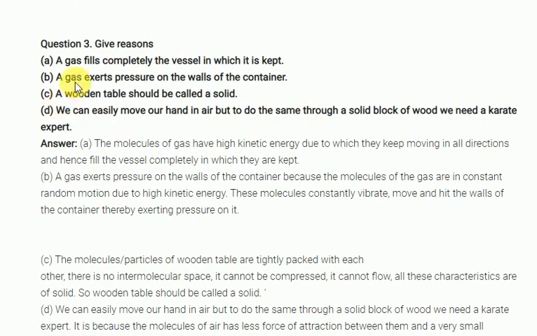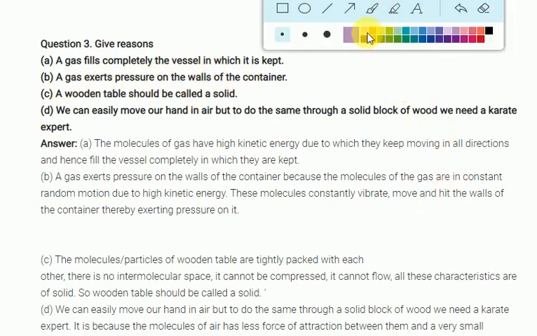Look at the next question: a gas exerts pressure in all directions. Suppose, as you studied in 6th standard, just take a balloon.